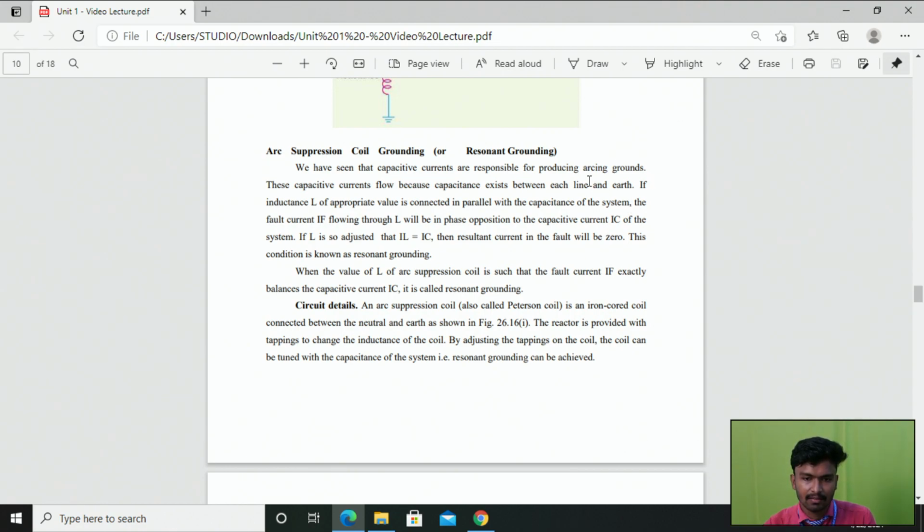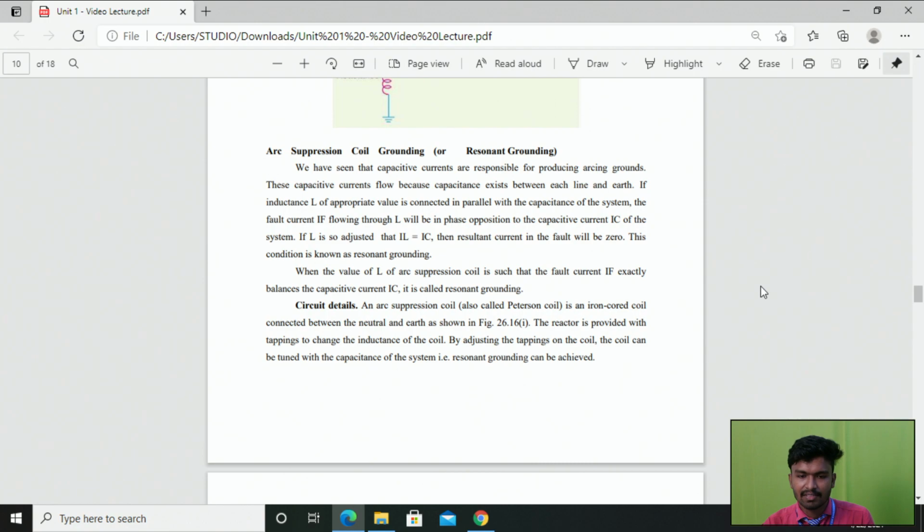That means arcing, right? These capacitive currents flow because capacitance exists between the line and the ground, right? And if an inductance L of appropriate value is connected in parallel with the capacitance of the system, the fault current I_F, which starts to flow through the L, will be in phase opposition to the capacitive current of the system, right? So if L is adjusted so that I_L is equal to I_C, then the resulting fault current will be 0. This condition is called the resonance condition.